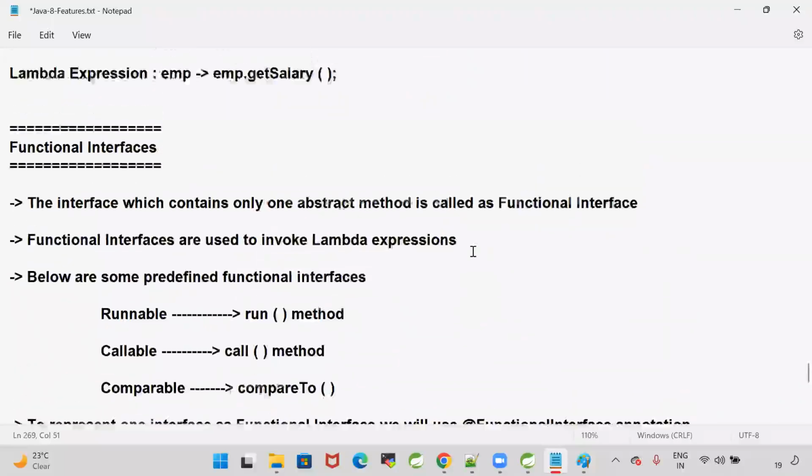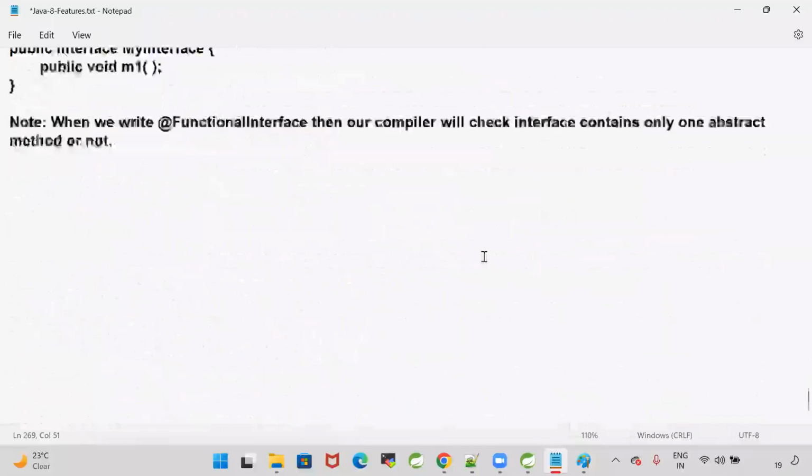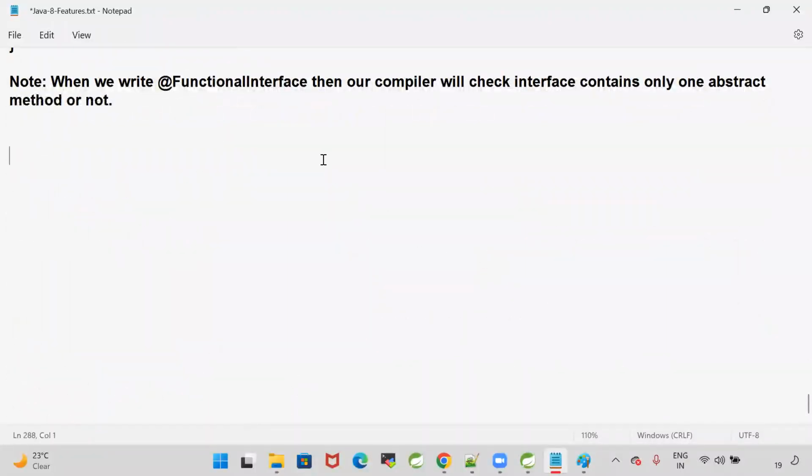Tell me, what is lambda and what is functional interface? Now you understood what is lambda and what is functional interface. Can you guys tell me that quickly? Please respond in the chat. People watching from Zoom, people watching from YouTube, both have to respond. You need to be interactive in the session. Then only I will get more energy to discuss more subjects.